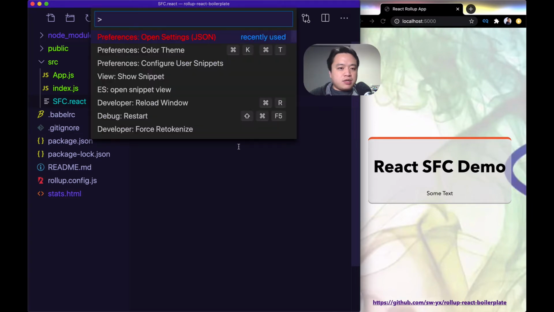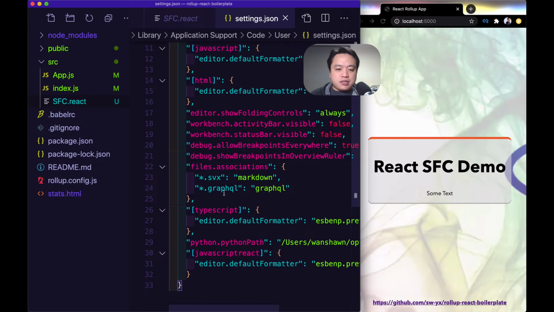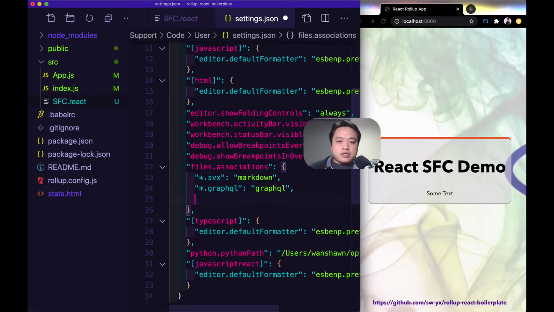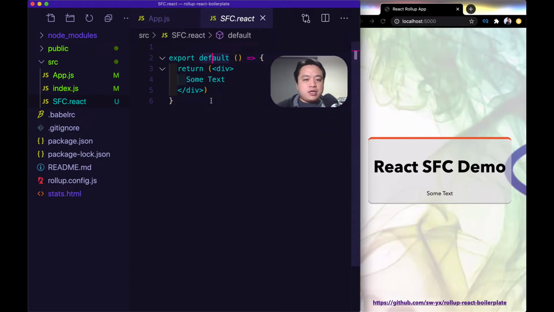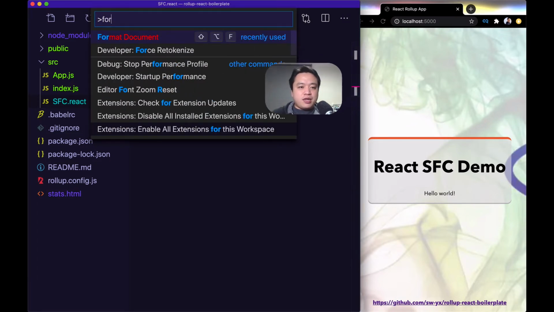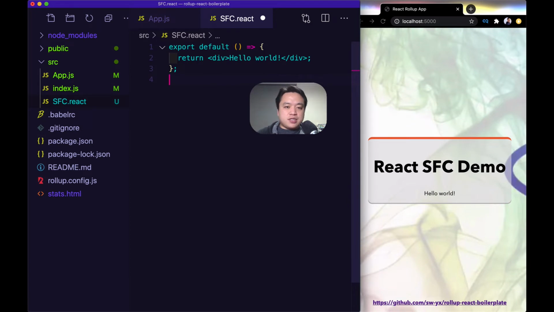So inside of VS Code, I'm going to open my settings and set up the file association for that. So here it's going to be star.react, and I'm going to set up that association for JavaScript. And that should do it. So now you can see there's some syntax highlighting here. And if I change this, for example, I'll say hello world, it's going to actually update over here as well. With this new file format, I can actually take advantage of Prettier and do format document, and it works just the same.